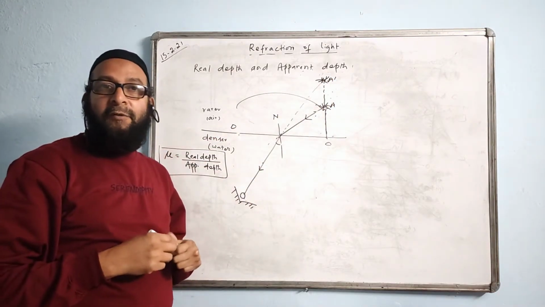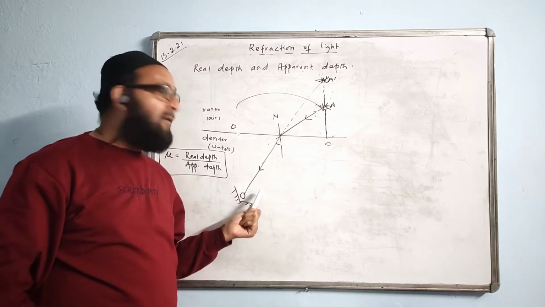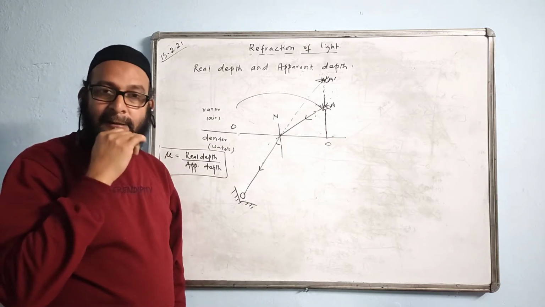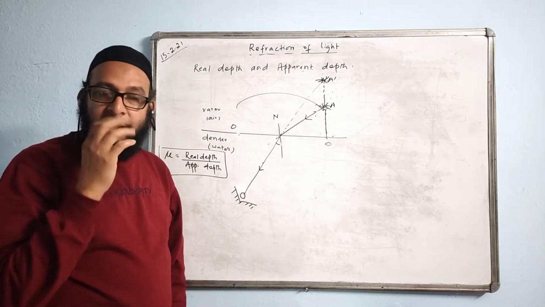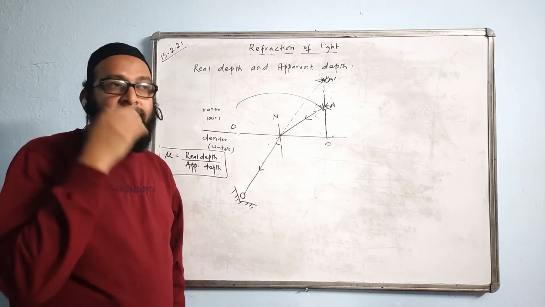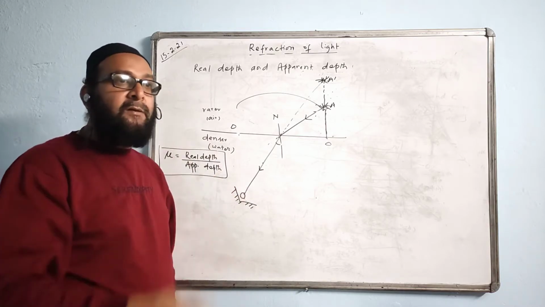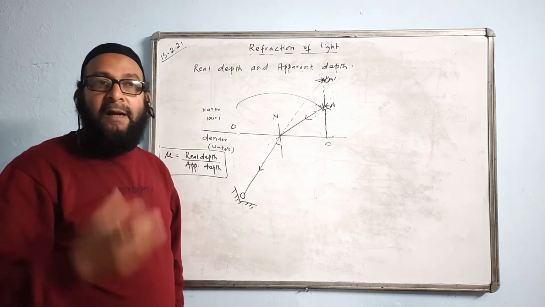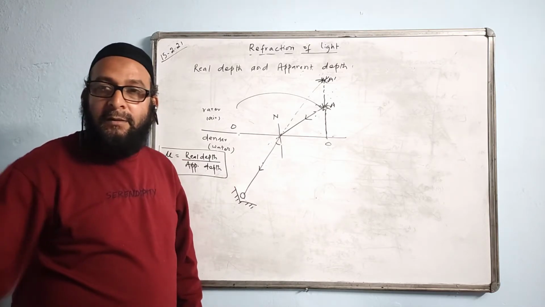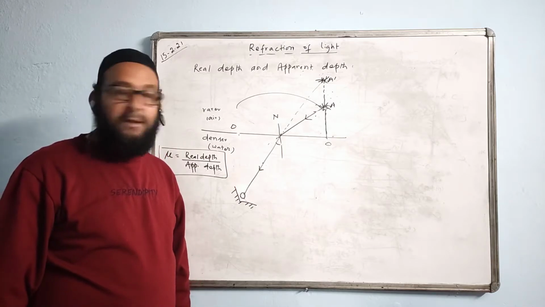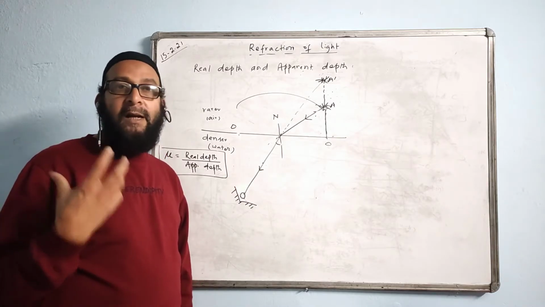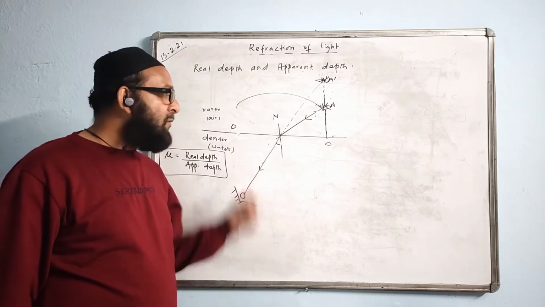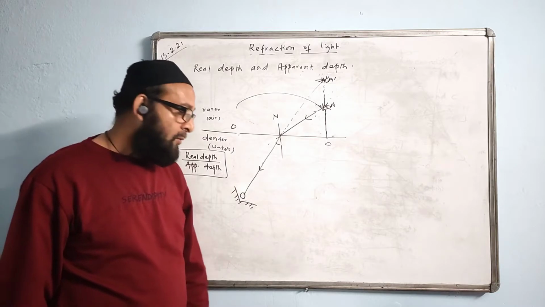For the observer on the surface of the earth, the sun is still there. So people see the sunlight for quite some time, even before sunrise and soon after sunset. We still receive that, and that light is called twilight, T-W-I-L-I-G-H-T. The formation of twilight is also due to refraction of light. Hope you understand this point. Yes or no?